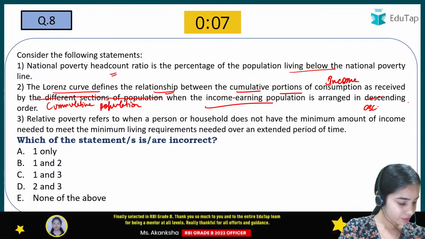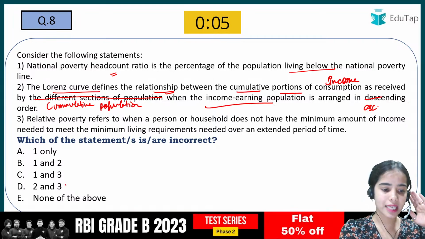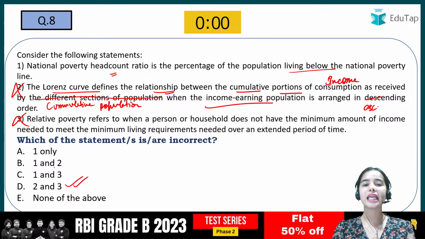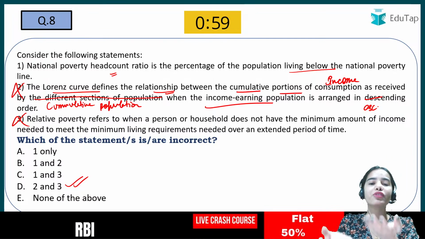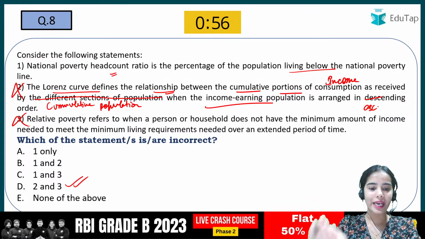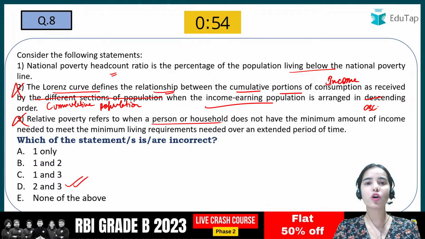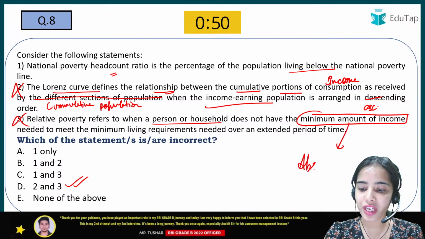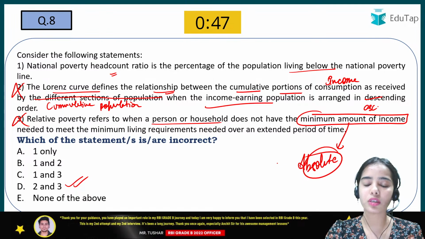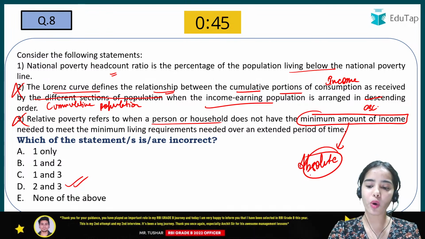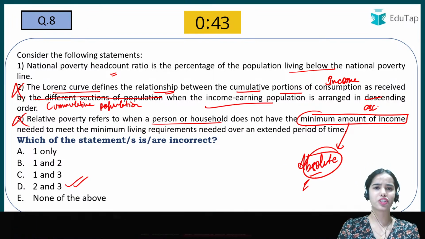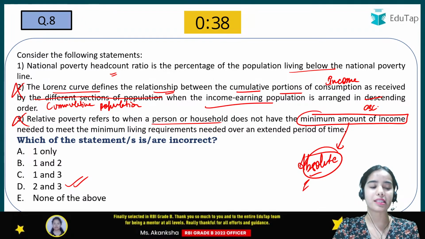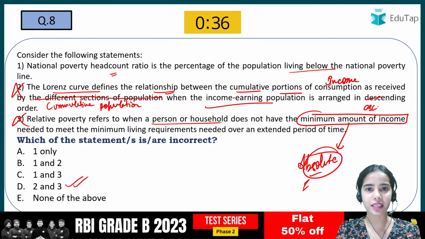Okay. Yes, I'm getting the answer D, and that is absolutely correct, because the second statement is wrong and the third statement, see, relative poverty is what? Relative poverty means that we are measuring two things. Here there is no talk of measurement. Here we are only talking about the minimum amount of income. That is, we are talking about the absolute poverty that is dependent on the income or calorie intake and such kind of thing. Okay, so when we talk about relative poverty, there should be some comparison, but here there is no comparison that is being talked about.